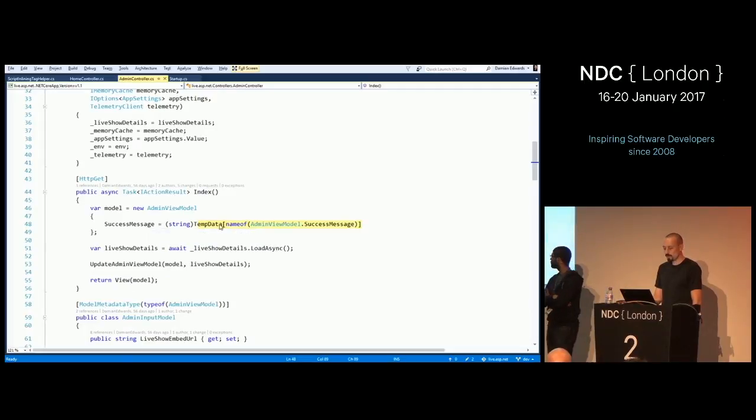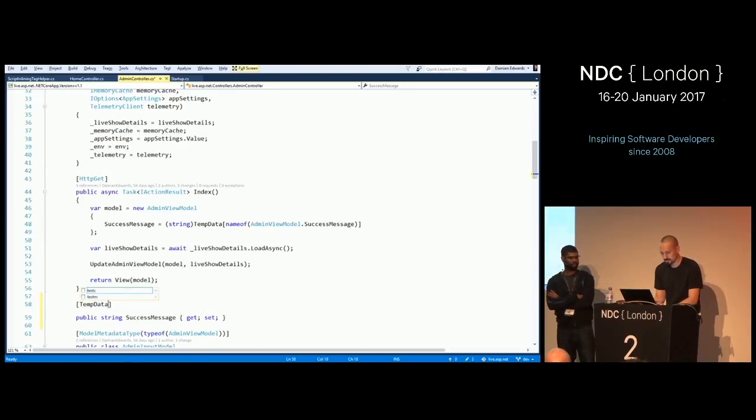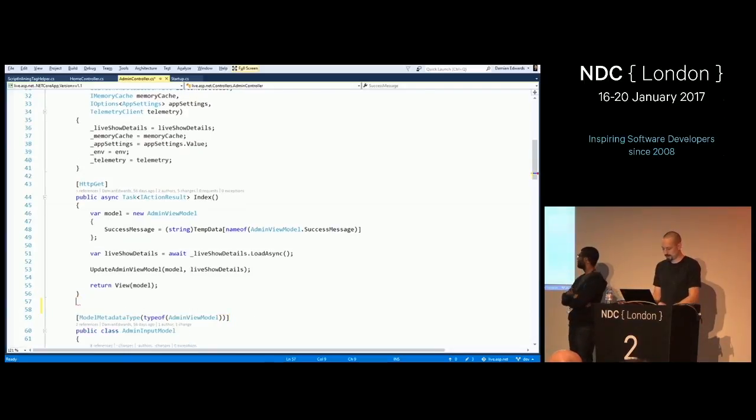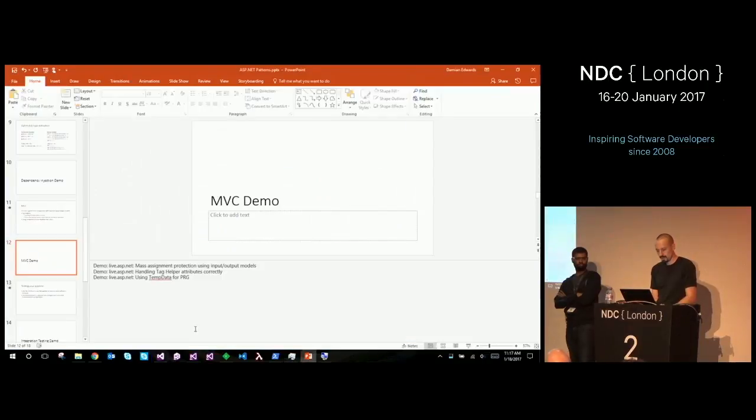Simple as that. We are looking at a feature in the next version of MVC that allows you to do something like this. So you'll be able to declare a string success message and then just assign directly to a property on your controller, and then we would take care of stashing it away in temp data and repopulating it for you on the next request. We've actually already got a prototype of that as part of our Razor Pages work, and that's going to be a really nice way of doing that, I think. And that'll be implemented using a filter, so you could actually use it anywhere in MVC, which is kind of cool. Okay.